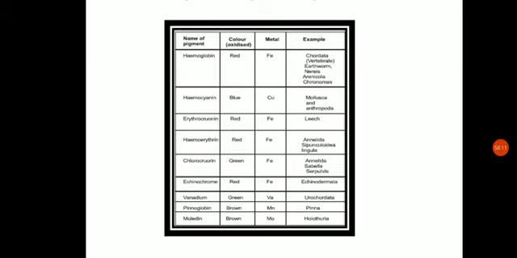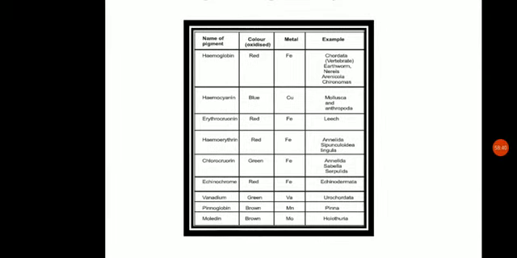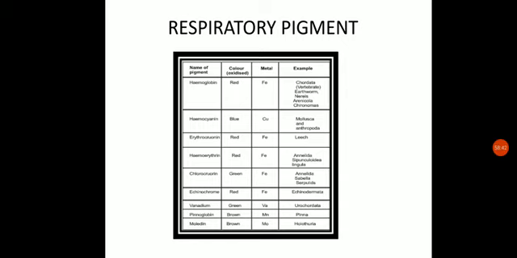Echinochrome, red in color, presence of Fe, in echinodermata. Vanadium chromogen, green in color, having vanadium present in it, is mainly found in the urochordata. Pinnaglobin, brown in color, presence of manganese, mainly found in the pinna. And molybdenum pigment, brown in color, presence of molybdenum, mainly found in the holothuria. Okay, that's the different types of pigments responsible for respiration, hence called respiratory pigments.